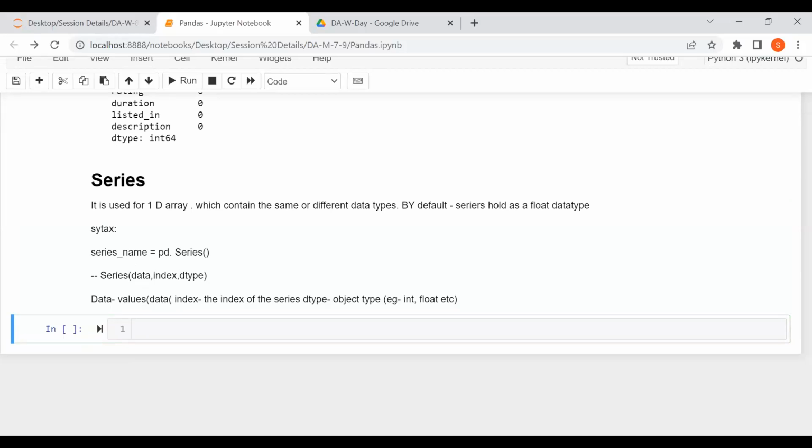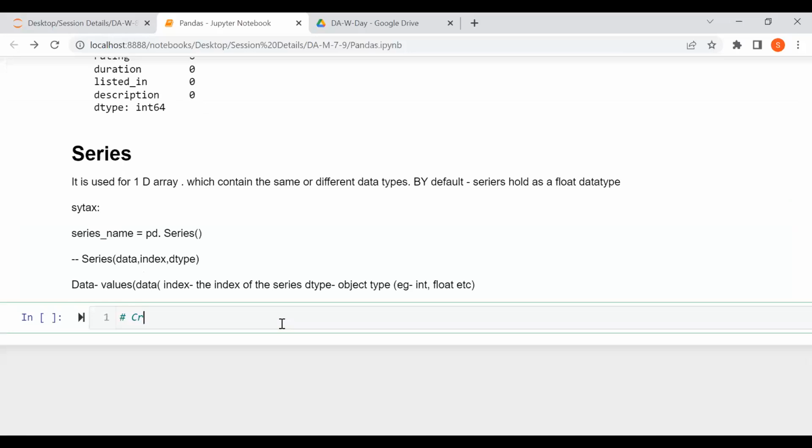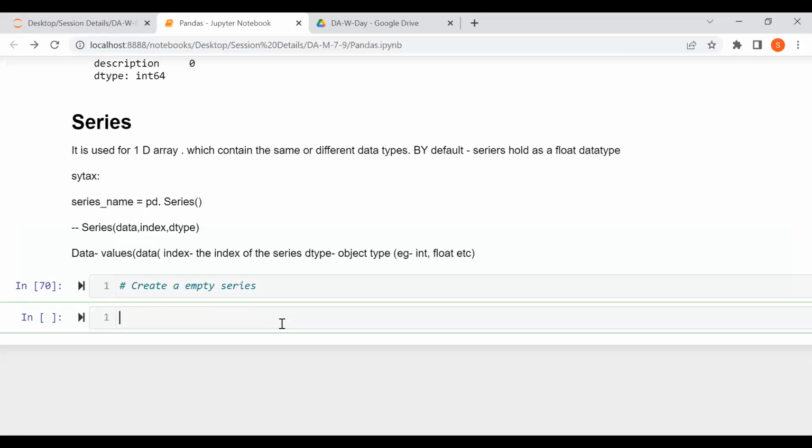Then let's create an empty series for this. For creating an empty series, we need to give the series name. I'm giving the series name as series1 equals pd.Series. Already we imported, so I'm not importing again.